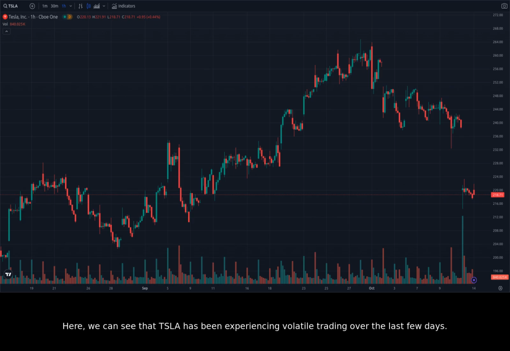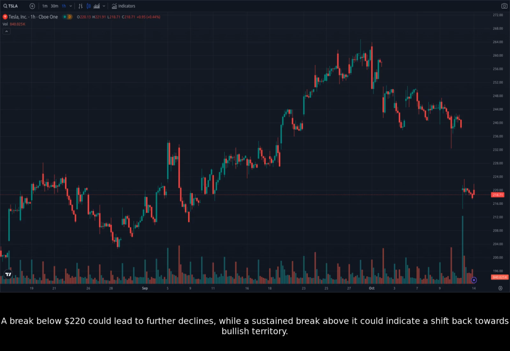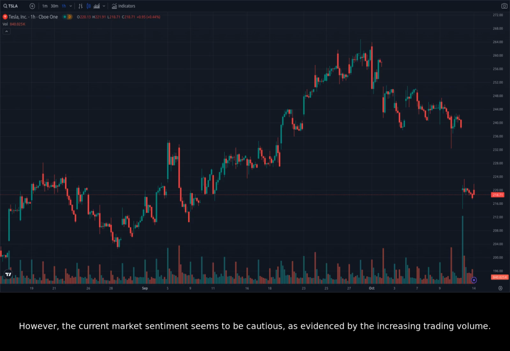Here, we can see that Tesla has been experiencing volatile trading over the last few days. The stock price has been testing the $220 level, which has acted as both support and resistance in the recent past. This level could be a key indicator of the immediate future. A break below $220 could lead to further declines, while a sustained break above it could indicate a shift back towards bullish territory. However, the current market sentiment seems to be cautious, as evidenced by the increasing trading volume.